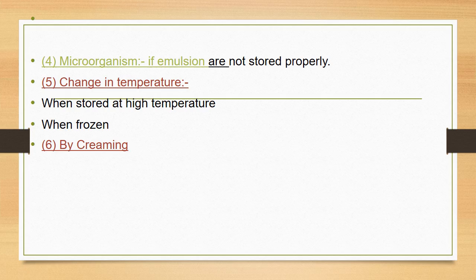This ice will exert pressure on the oil globules. So this will lead to the cracking of emulsion. So we should not store it at a higher temperature and we should not freeze the emulsion. Better if it is stored at a temperature not exceeding 25 degree centigrade.